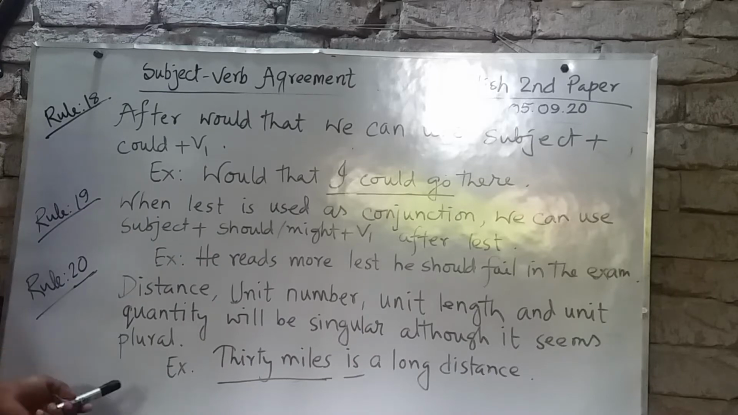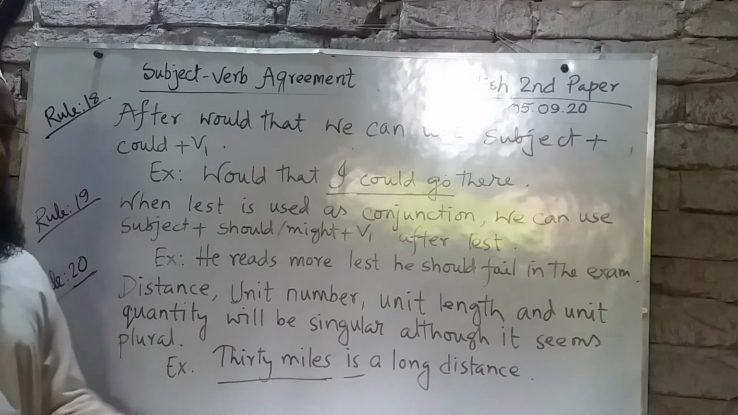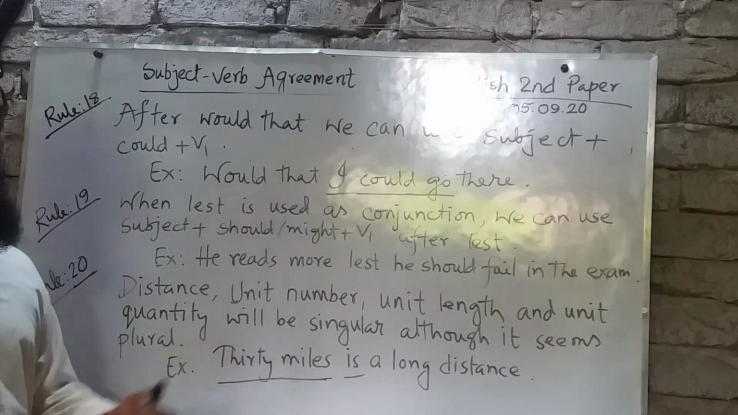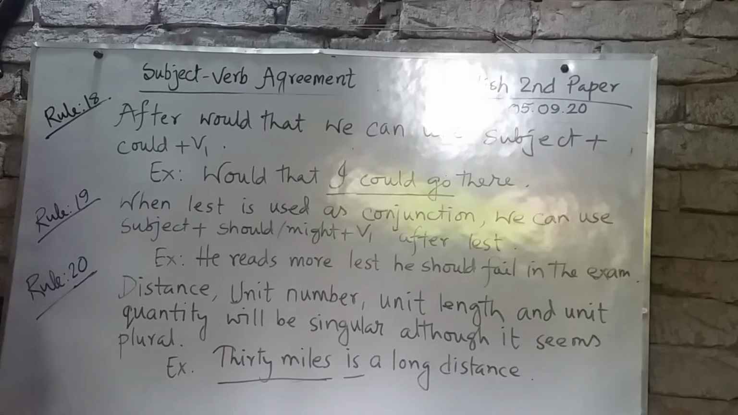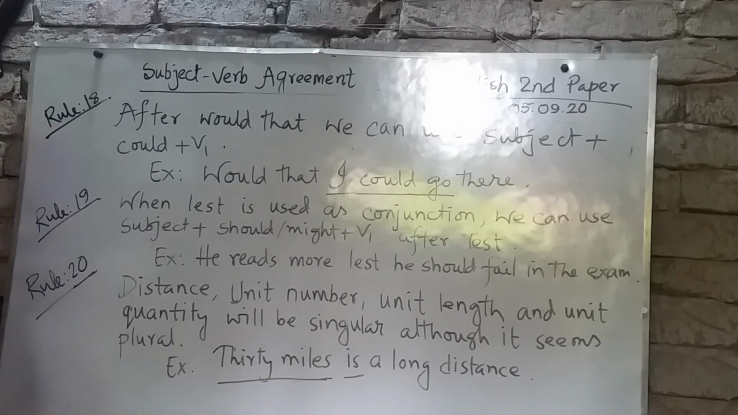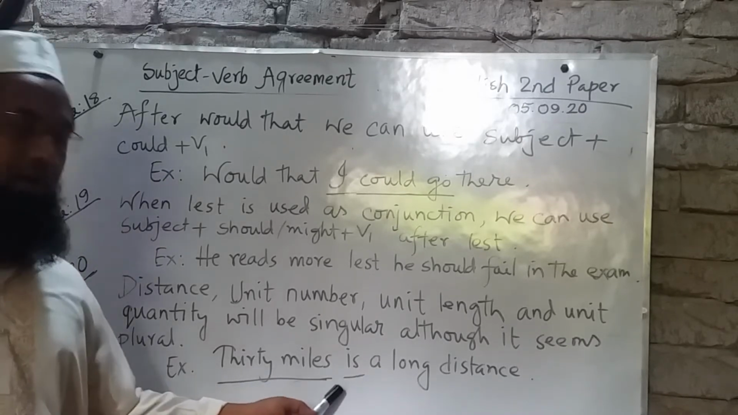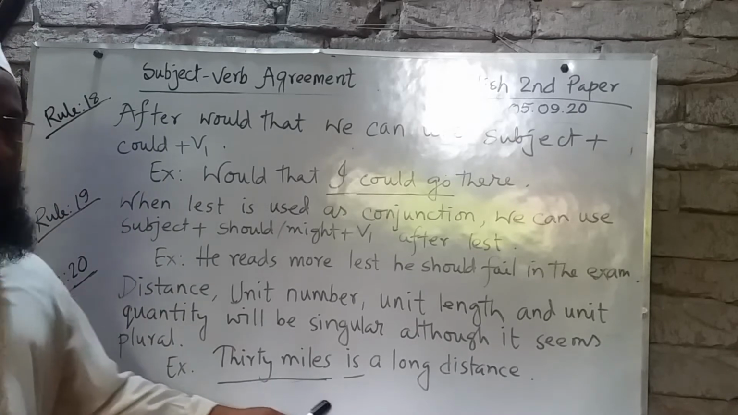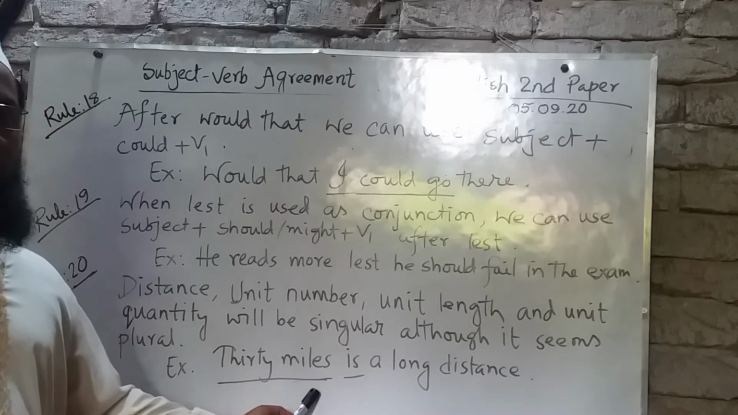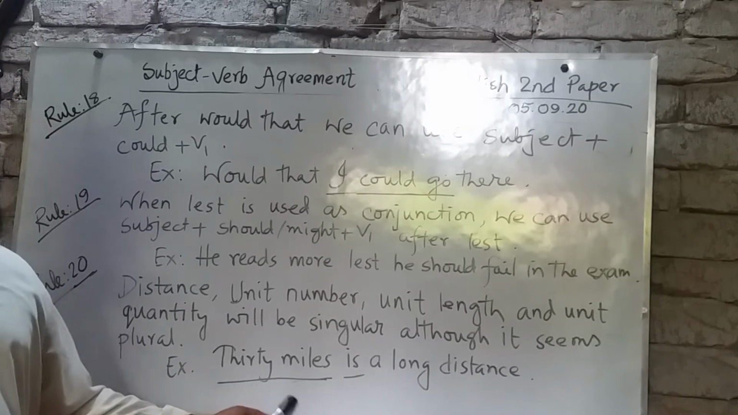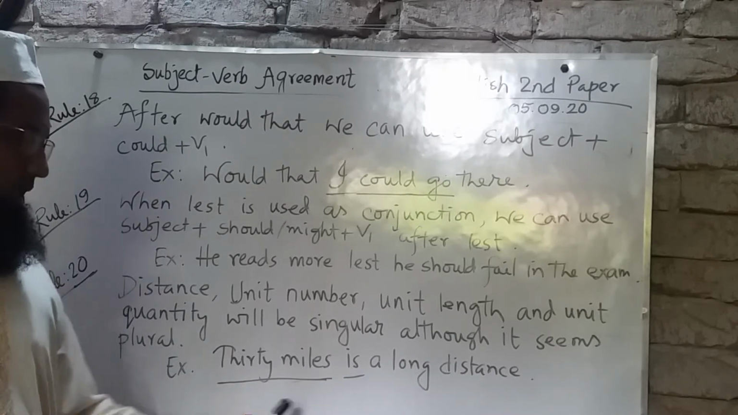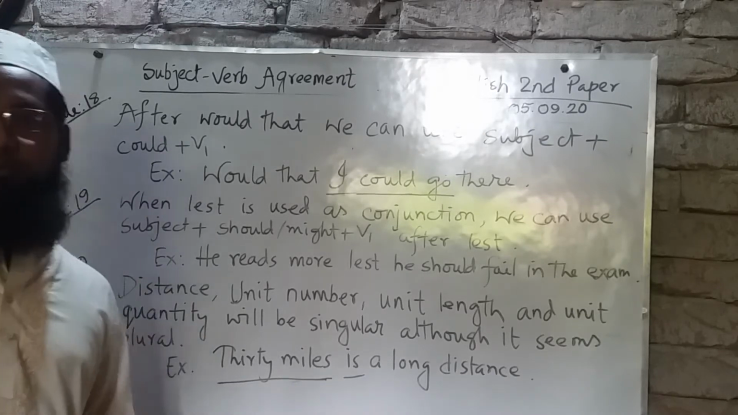Now rule number 20. Distance, unit number, unit length and unit quantity will be singular, and they take a singular verb, although they seem plural. You have to write a singular verb here. For example, 30 miles is a long distance. Here 30 miles, although it seems plural, is singular and takes a singular verb.